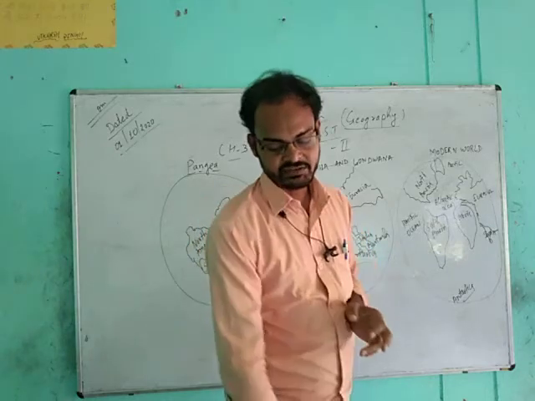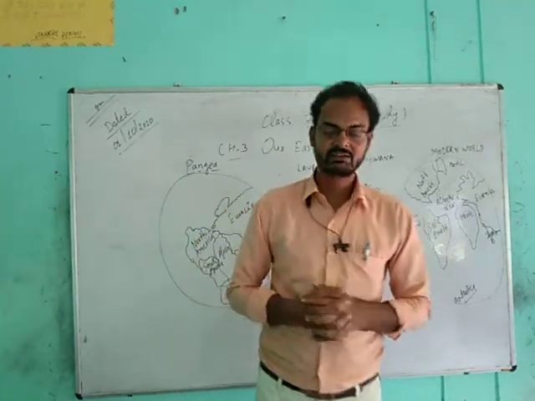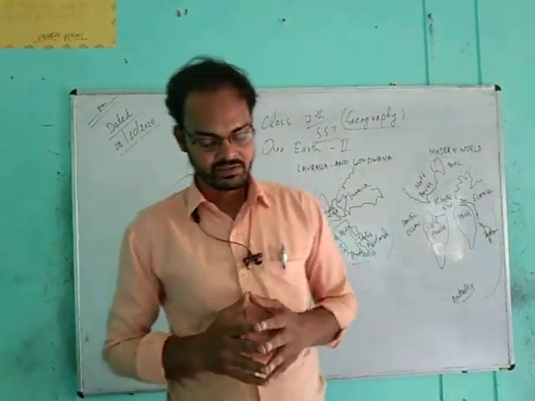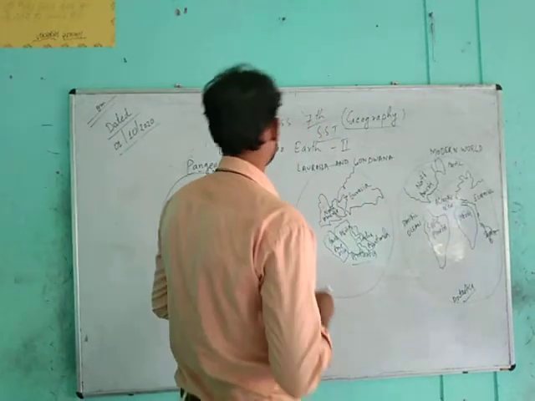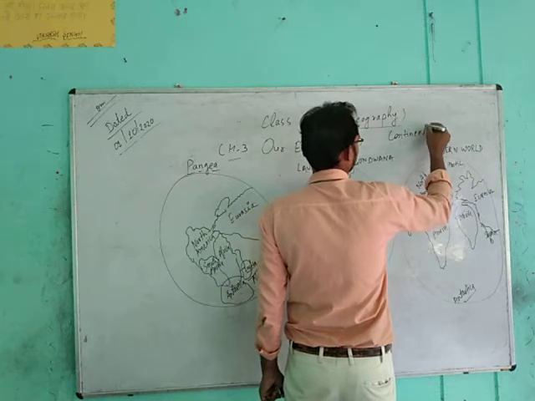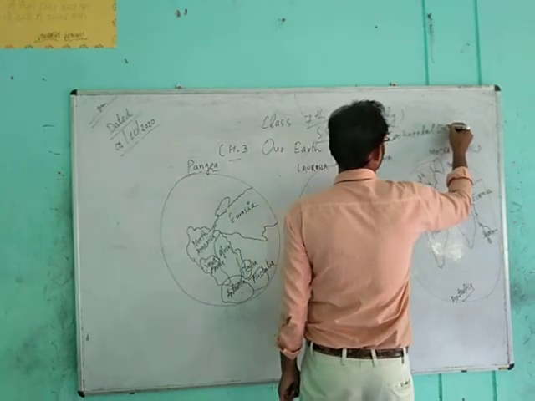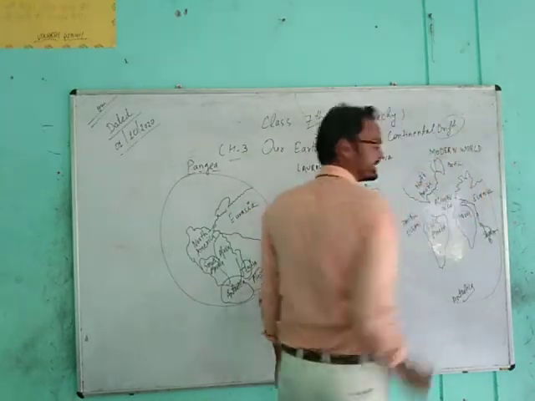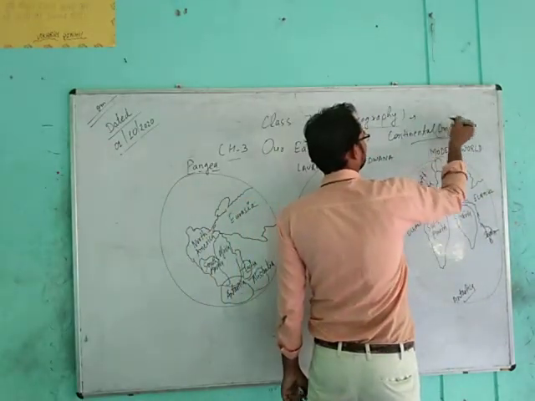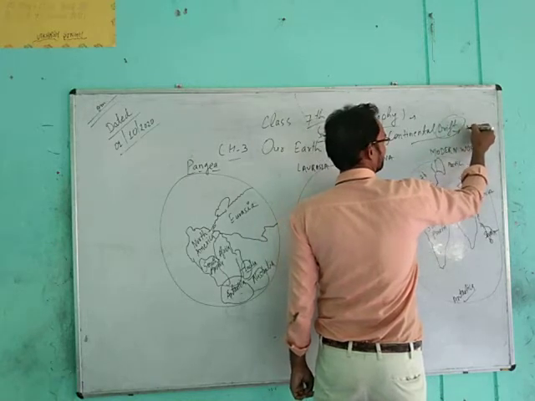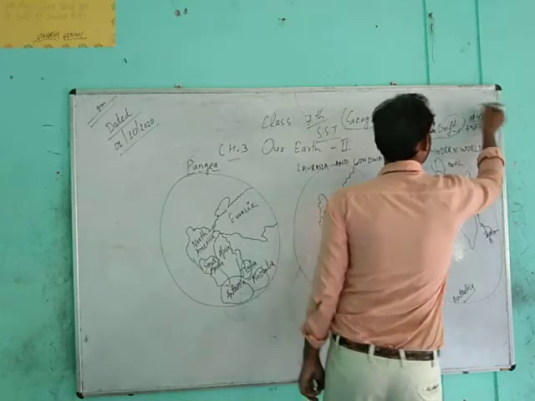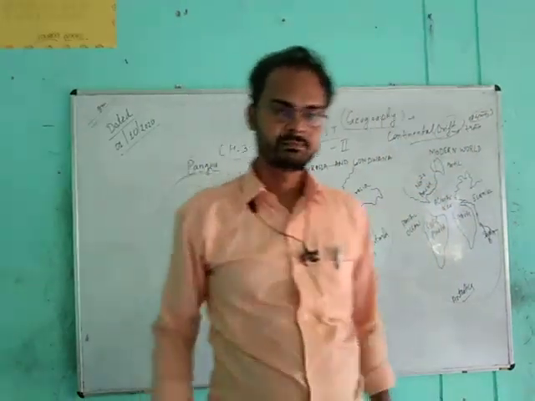Now I read, students, in your course book, page number 20 of geography, theory of continental drift. First is the word continental drift. Drift, if you see the Hindi meaning, drift means स्थान बदलना, change of place, and movement.